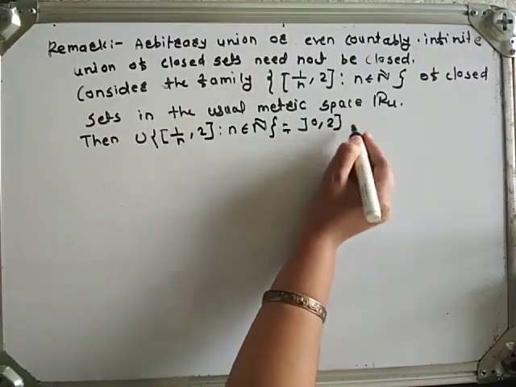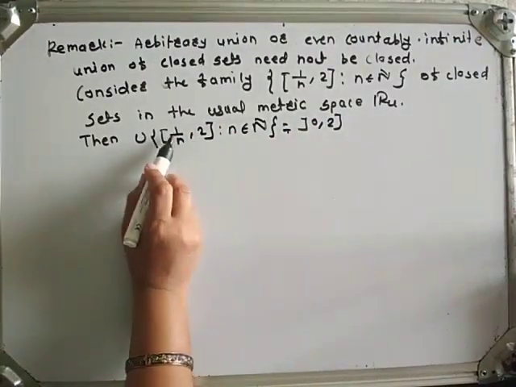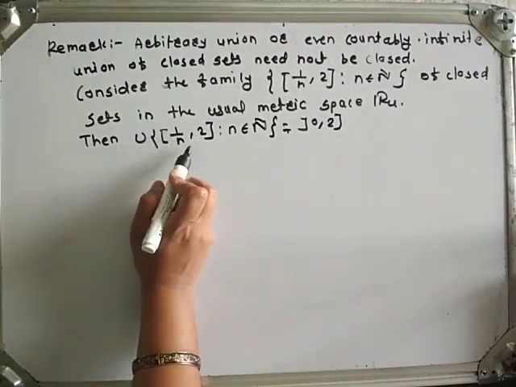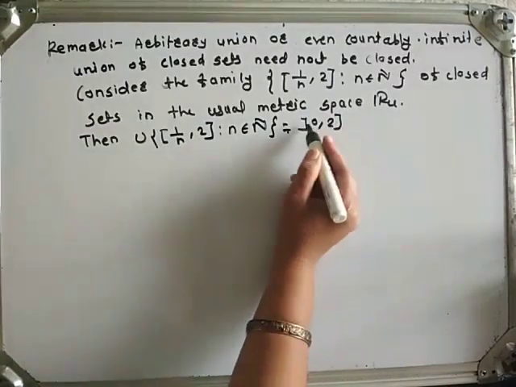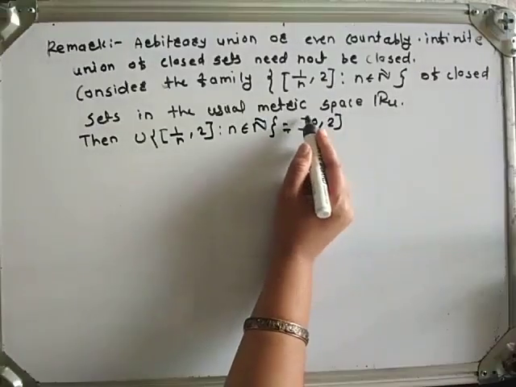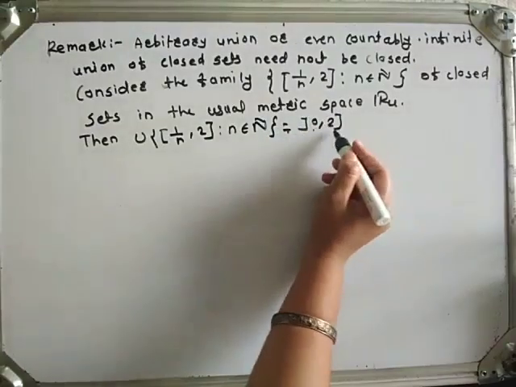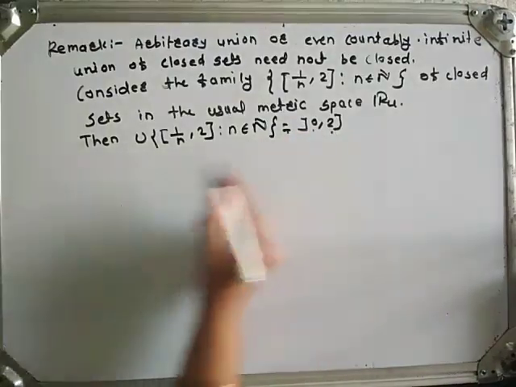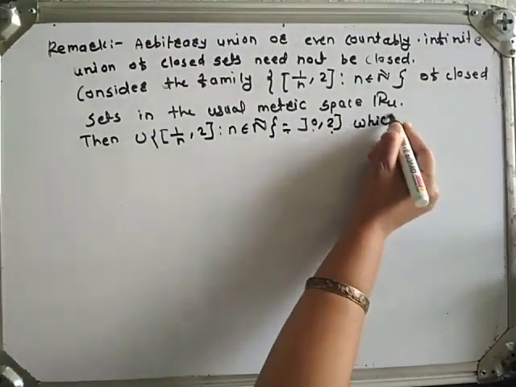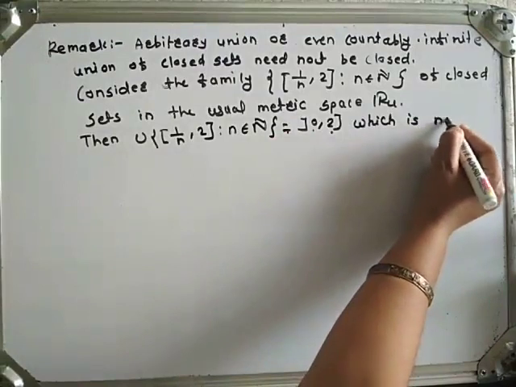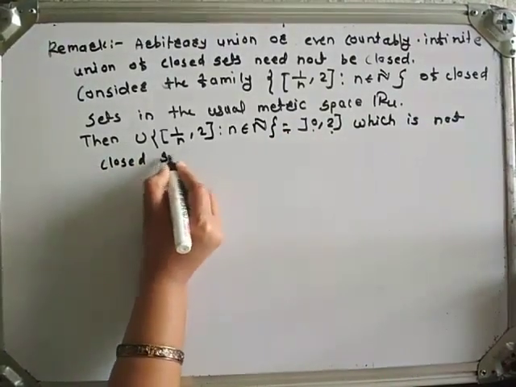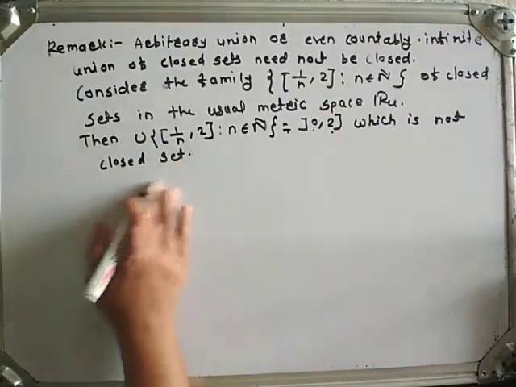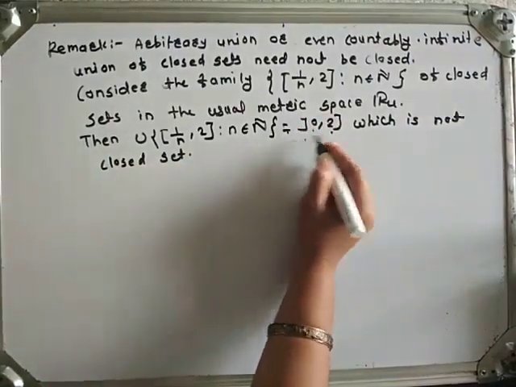See here, as n tends to infinity, 1/n tends to 0, but it is not exactly 0, therefore this interval is open at 0 and closed at 2, which is not a closed set. Why is this set not closed?